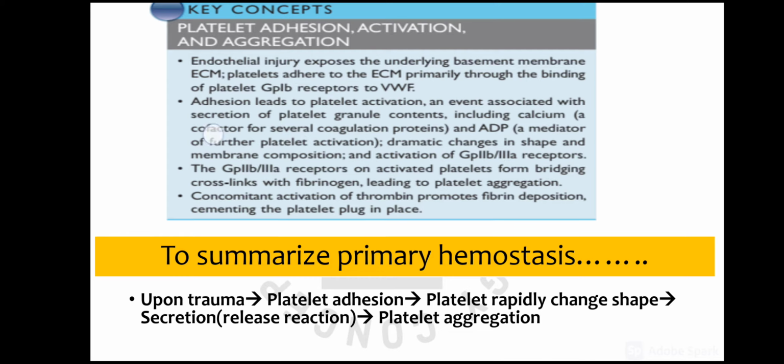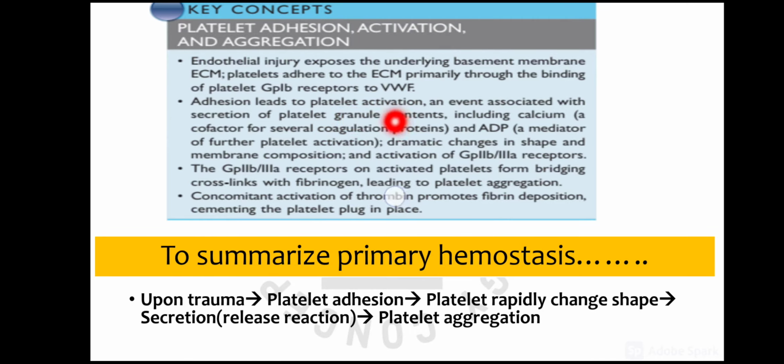So this is the summary taken from Robbins. Endothelial injury will expose the underlying basement membrane and extracellular matrix, that is the subendothelial collagen, which is normally not exposed, but the injury will expose it. On the exposed collagen there will be von Willebrand factor, and von Willebrand factor will bind to the platelets via the glycoprotein 1b receptors. So you have to remember this point. This is known as the adhesion of the platelet. Adhesion will lead to platelet activation.